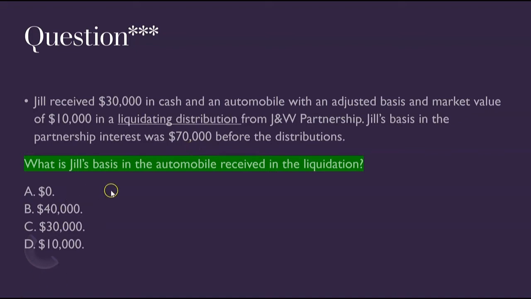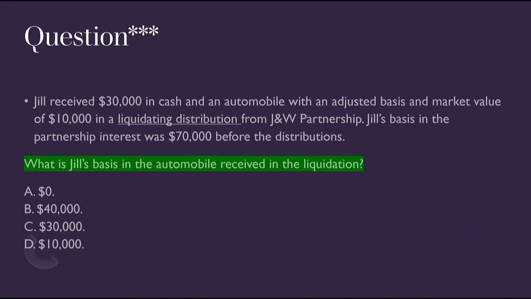So they want to know what's her basis in the auto received in the liquidation. Now this has to be done in order because she didn't just get the car, she also got $30,000 in cash. So the partnership's being liquidated, she's going to take home $30,000 in cash and a car, and the question on the exam is asking what's her basis in the car. So if she turns around and sells the car, what's her basis in the car?